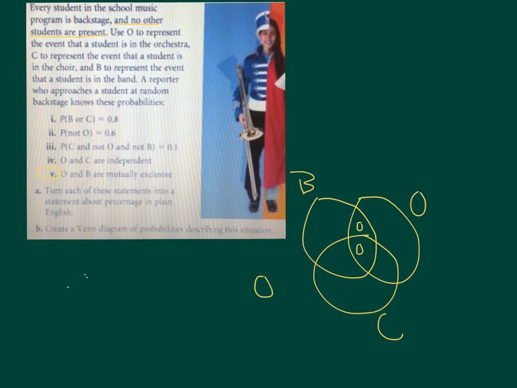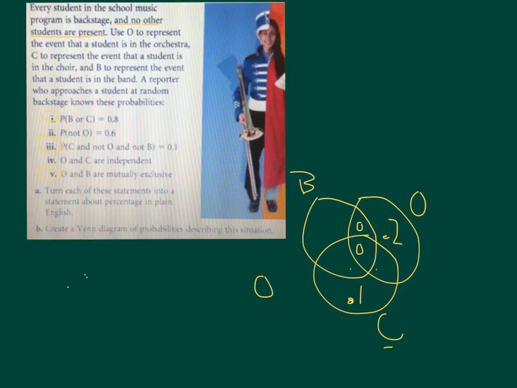Okay, then let's look at number 3. C and not O and not B. So we're looking at the C circle. And it can't be O, so that's there, and it can't be B, that's there. That only leaves the C part, and that's 0.1. Next, we can look at clue, let's say maybe 1. Let's try. So B or C, all of those are going to add to 0.8, which means what's left is 0.2. And the only thing that's left is right here. That's our 0.2.